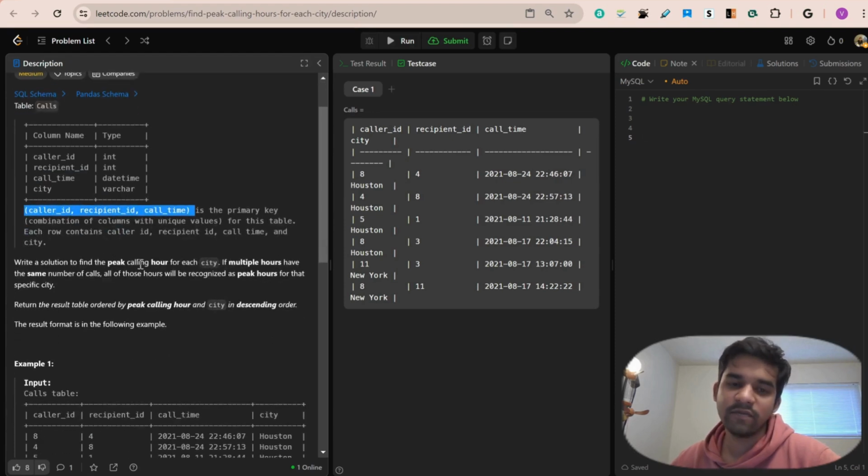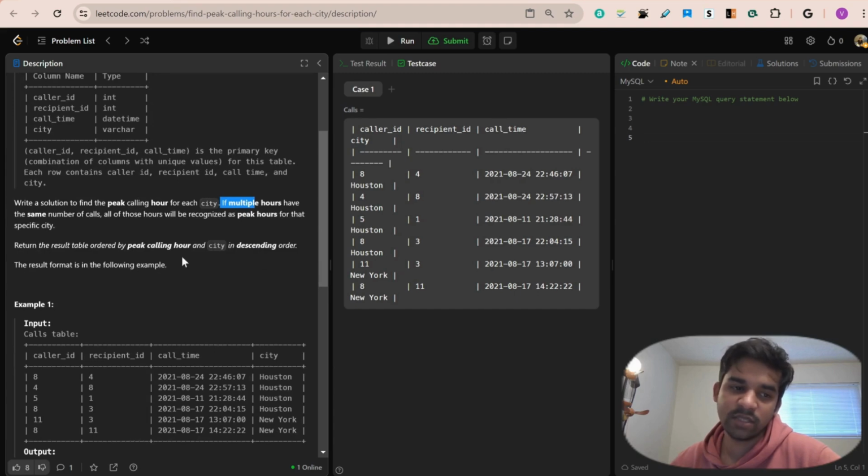And if a particular city has multiple hours with the same number of calls, all those hours will be recognized as peak hours for that specific city. And we have to order the result table by peak calling hour and city in descending order.